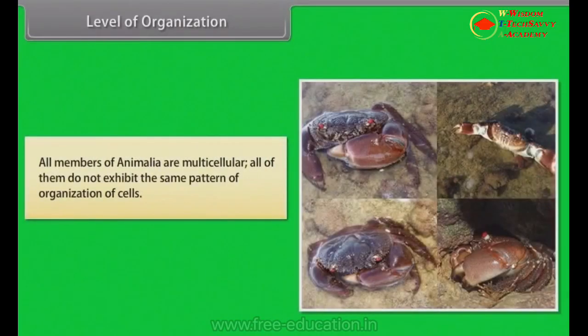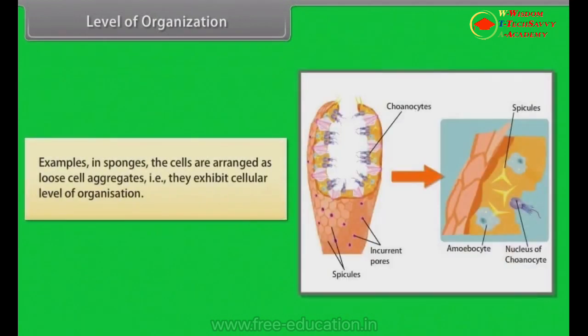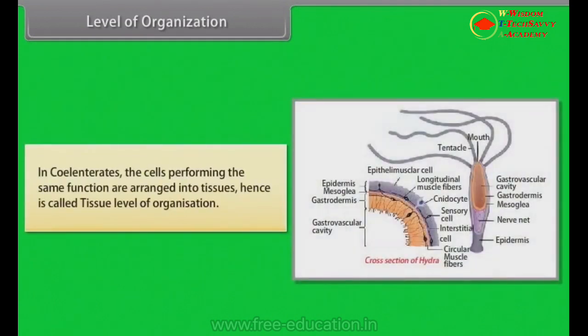All members of Animalia are multicellular. All of them do not exhibit the same pattern of organization of cells. Examples: in sponges, the cells are arranged as loose cell aggregates, that is, they exhibit cellular level of organization. In coelenterates, the cells performing the same function are arranged into tissues, hence it is called tissue level of organization.